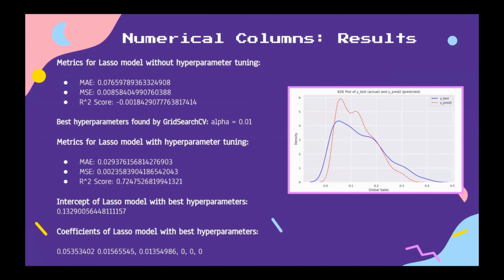However, since the peak of the y-test graph is considerably lower than that of ypred2, there might be notable discrepancies affecting the accuracy. Since both MAE and MSE values decrease after hyperparameter tuning, and the value of R-square increases, the best alpha value found by the Grid Search CV for the tuned model is 0.01.